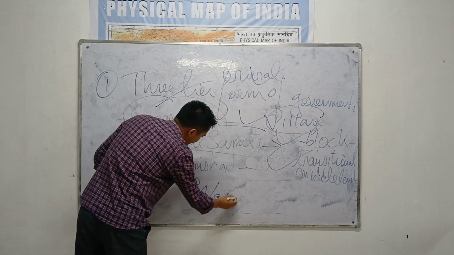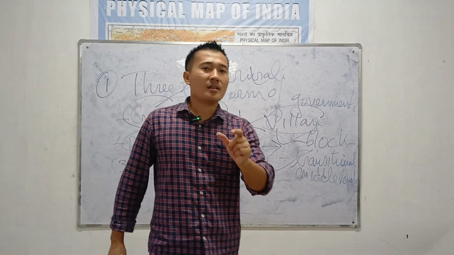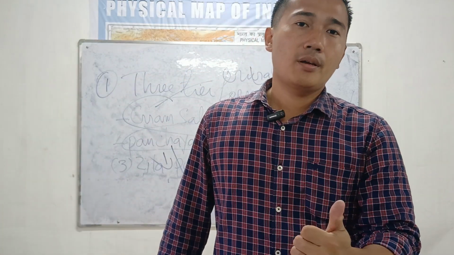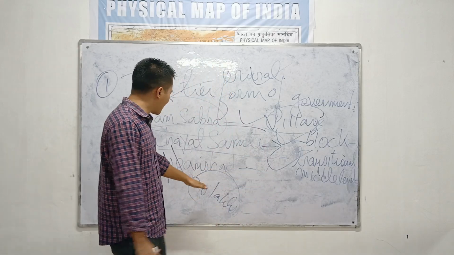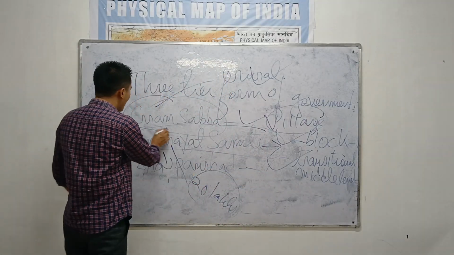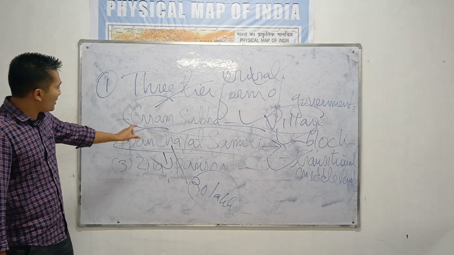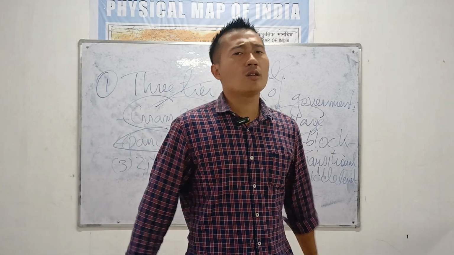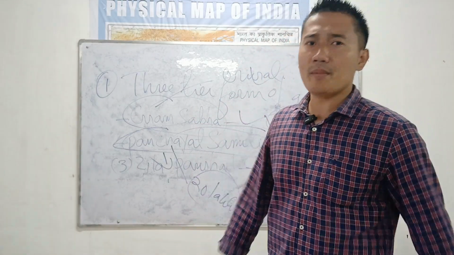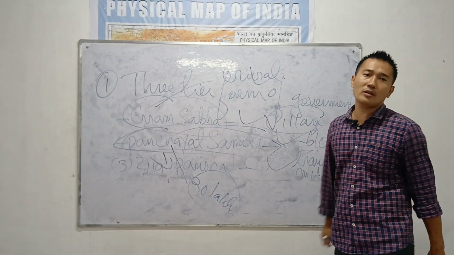20 lakhs. A state which does not have 20 lakhs population. In short, a state in India which does not have a 20 lakhs population will never set up a Panchayat Samiti. Please write down this one. This is very important. You will never find a Panchayat Samiti where a state in India does not have 20 lakhs population. So Panchayat Samiti you will find only in those states where the population is more than 20 lakhs.